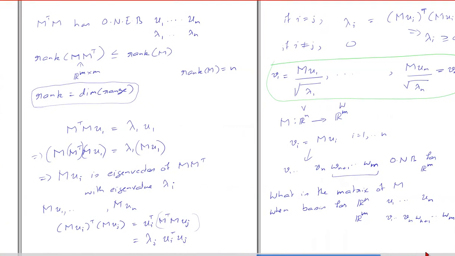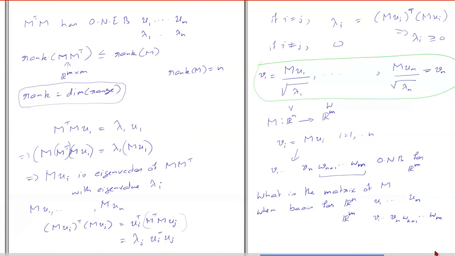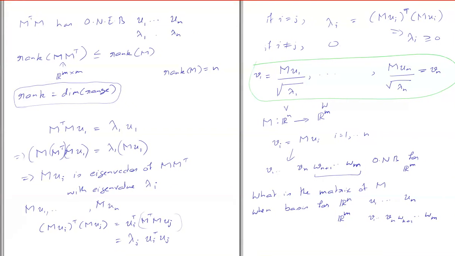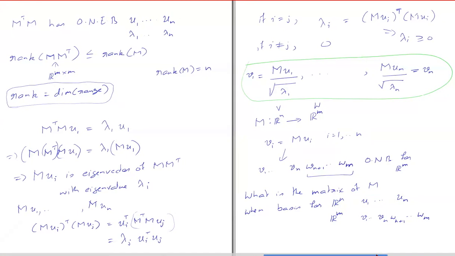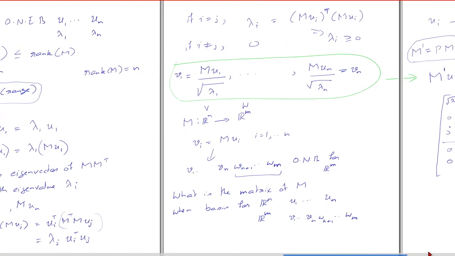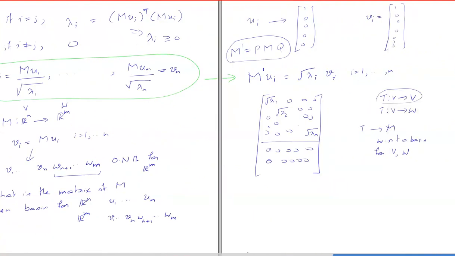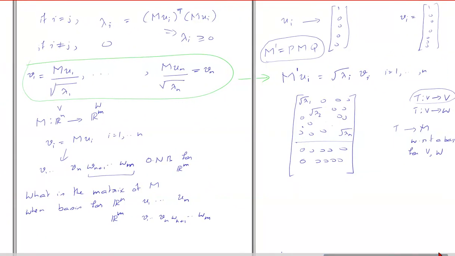And because we can do this by merely changing the basis of the domain and the codomain using change of basis matrices, we can then generalize this for a whole vector space.